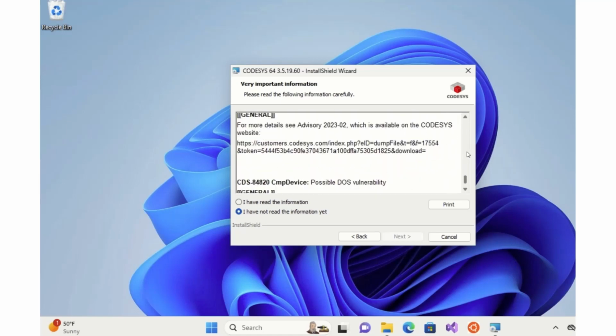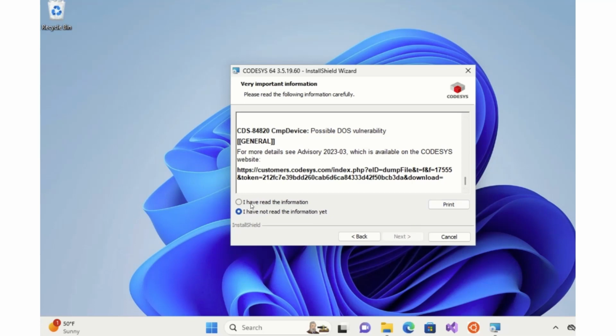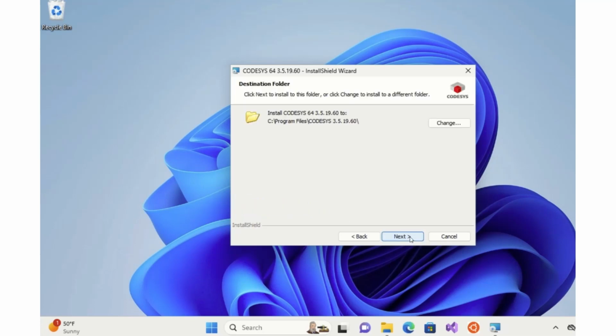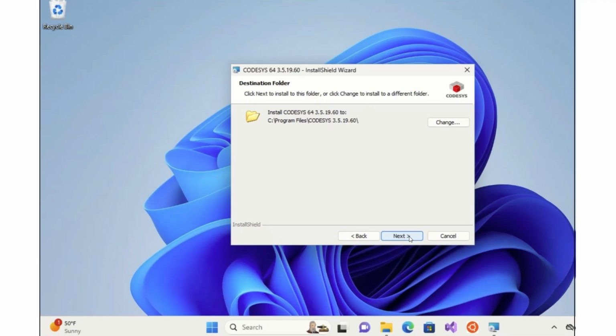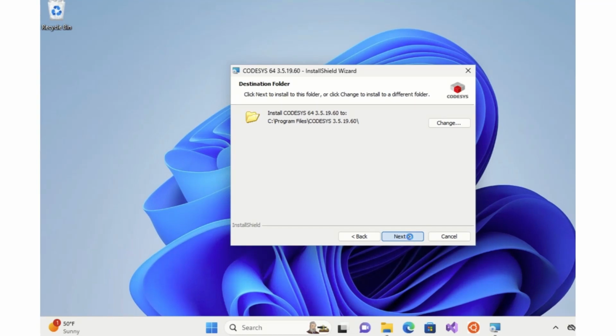Once you acknowledge that you have read that, you can click on Next. And now you have the option to select a location for the destination folder. I personally see no reason to change this, so I will leave this as the default folder and click on Next.